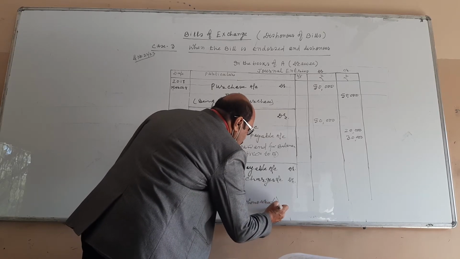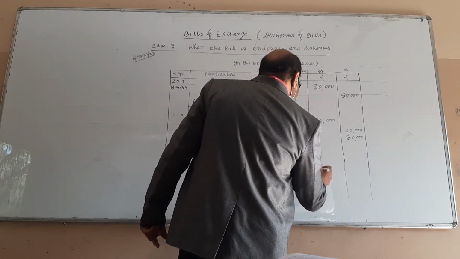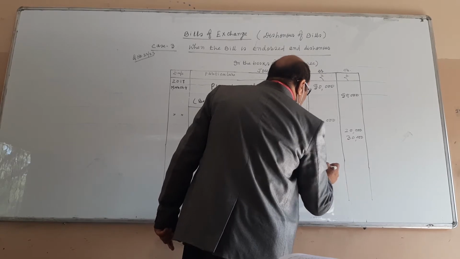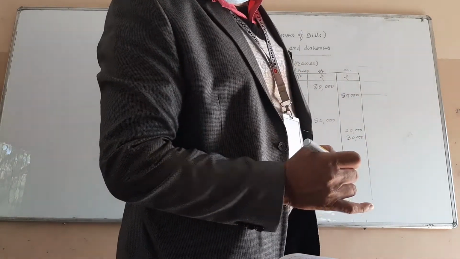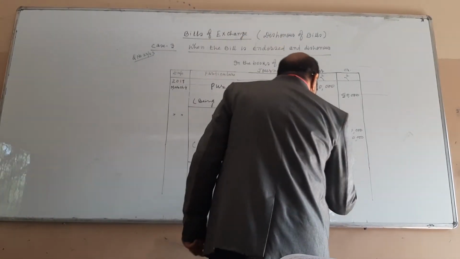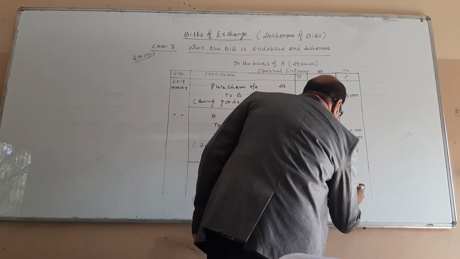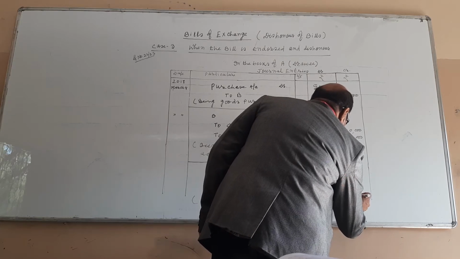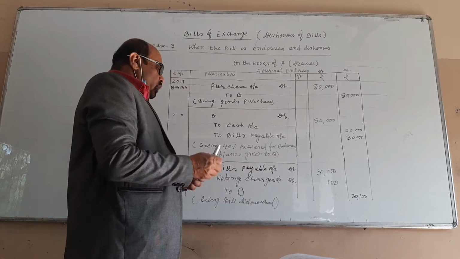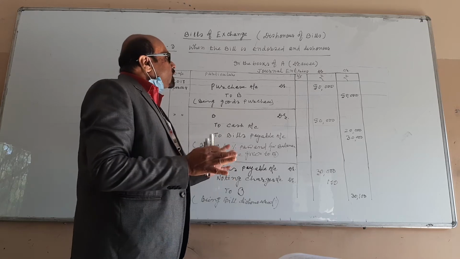Being bill dishonor. So what is the amount of bills payable? The amount of bills payable is 30,000. And what is the amount of noting charges? Go through the question and see. The amount of noting charges is rupees 100. So you write here 100. And the total amount is 30,100. Clear? I told you that actually noting charges is the expense for the drawee.